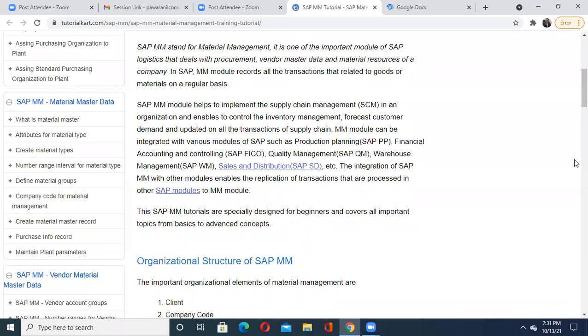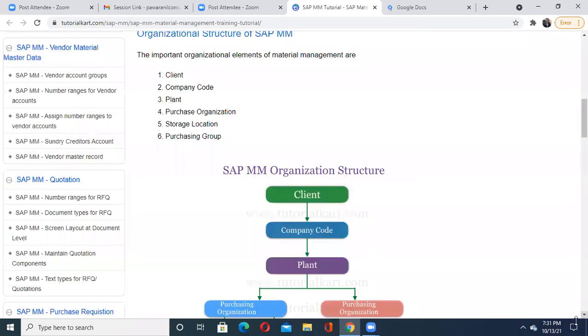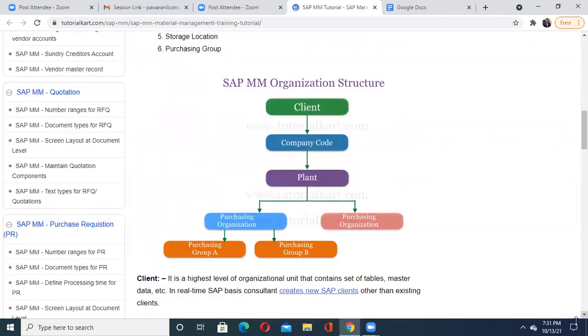Like this, in your SAP there are various transaction codes used by each module, and your module is also using the same. But before starting the study of your module, I would like to show you the organization structure of your SAP. Each consultant must know these six terminologies: the first one is your client, second is your company code, next is your plant, purchasing organization, storage location, and purchasing group. It's very important that you know this entire SAP organization structure.